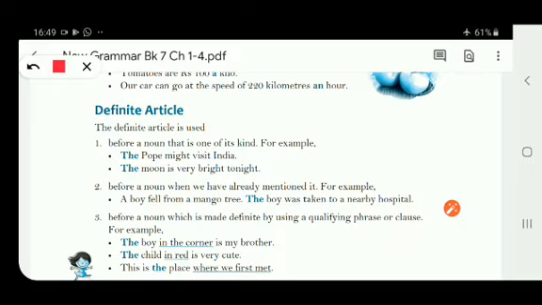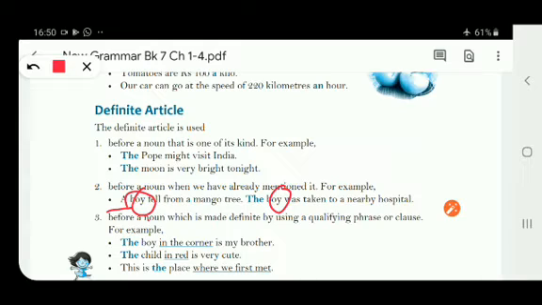Now second is before a noun that we have already mentioned. Suppose in a sentence you are using the same noun. For example, you can see it here: a boy. Here we have used a. A boy fell from a mango tree. The boy was taken to a nearby hospital. So you can see the boy here also and here also. So the same noun is repeated, right? We are talking about the same noun.